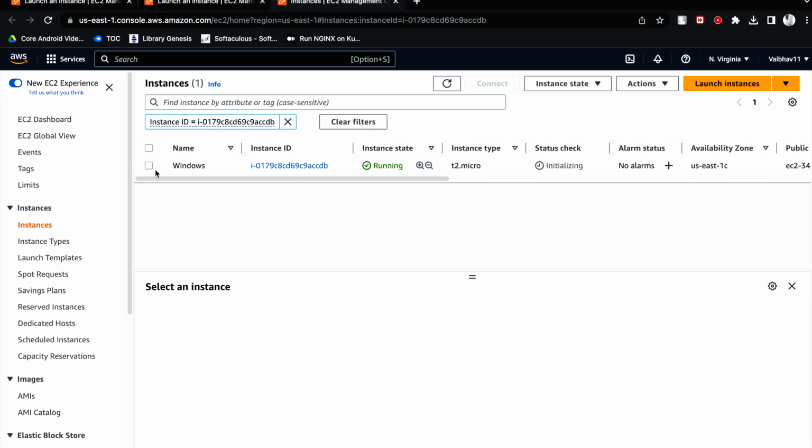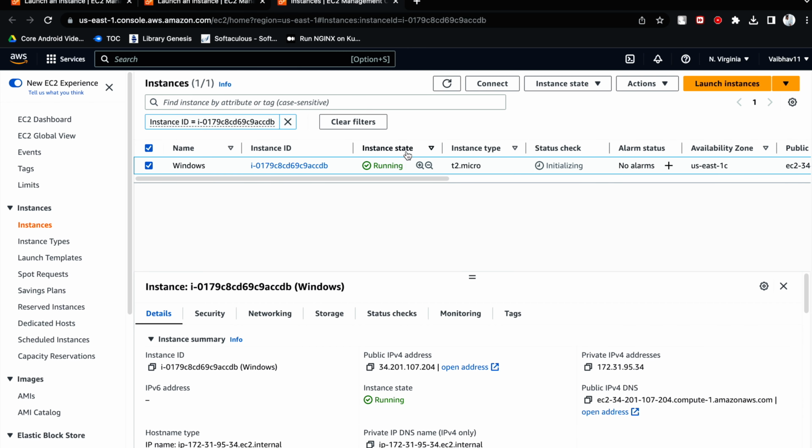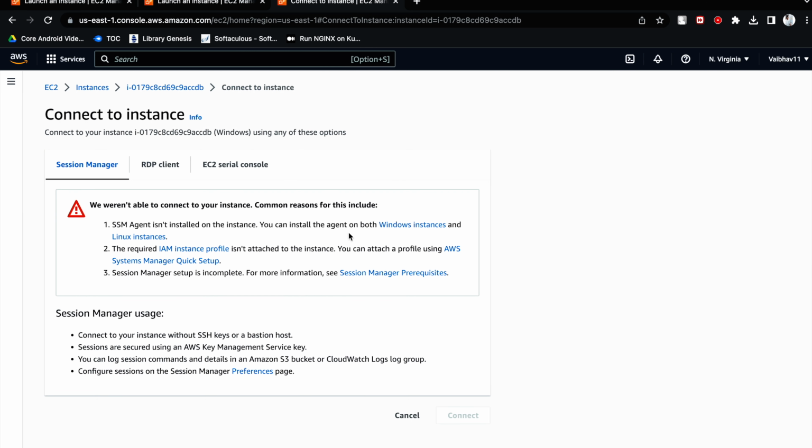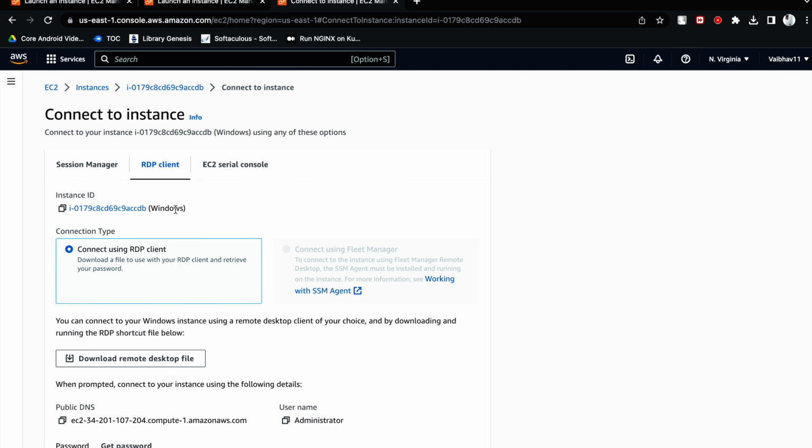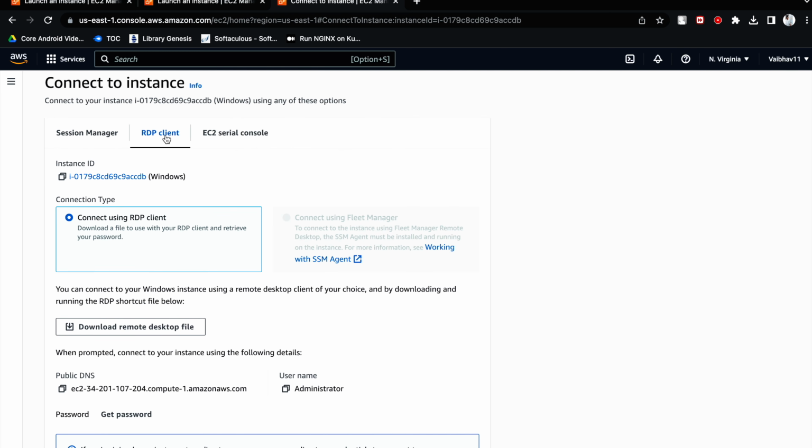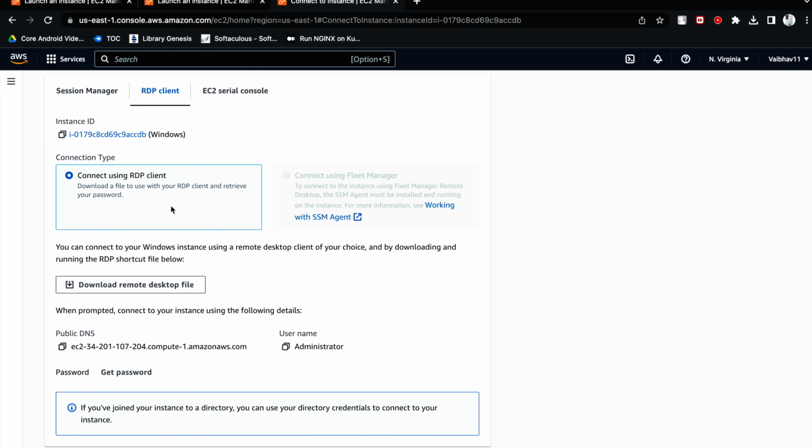Okay, so now let's try to connect to this Windows server from Mac. Just select this first, click on connect, and here you can see the session manager option is still available for Ubuntu and Windows as well. So here you have to choose this Windows RDP client. And here there are two ways: connect using RDP and connect using Fleet Manager. So we will go with this.